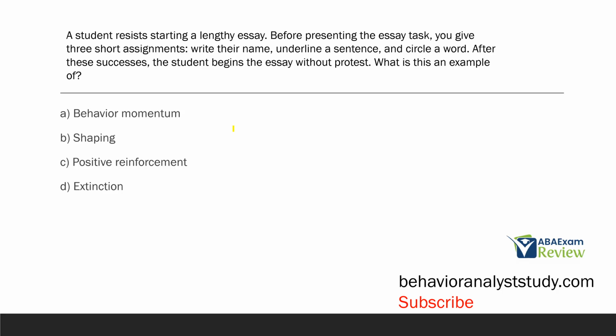A student resists starting a lengthy essay. Before presenting the essay task, you give 3 short assignments, write their name, underline a sentence, and circle a word. After 3 successes, the student begins the essay without protest. What is this an example of?